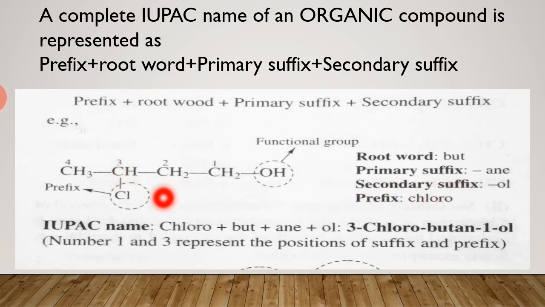So combinedly we can write the name chloro plus bute plus ANE plus ol, and we can say this 3-chlorobutan-1-ol. Why? Because these numbers 1 and 3 represent the positions of the suffix and prefix, like here 1 and these 3. Okay, all of you understood?